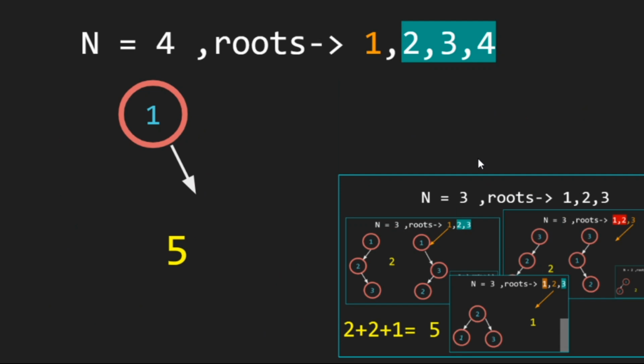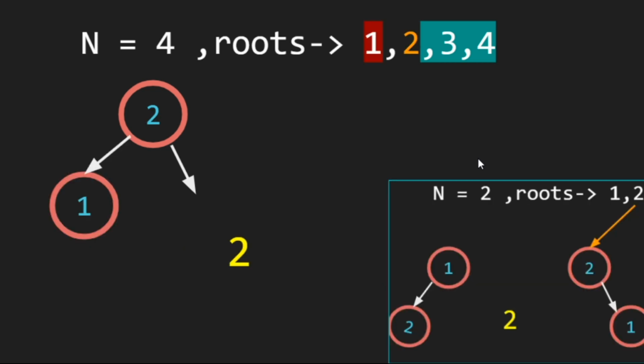So let's see, for n is equal to 4, the roots are 1, 2, 3 and 4. If we are fixing 1, we get 2, 3 and 4. We can make as many combinations for a valid BST as we can make for 3 nodes. We have seen previously that for 3 nodes we can make 5 combinations. So we got an answer of 5. Then if we are fixing 2, then 1 also got fixed because it is the only possibility on the left side. But on the right side we have 3 and 4, so we can make 2 combinations.